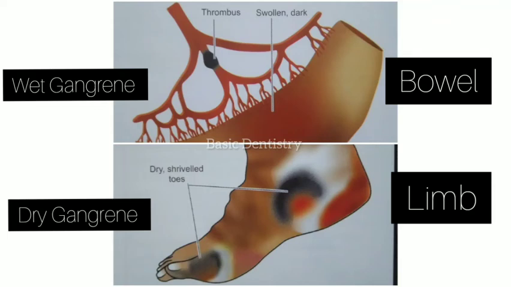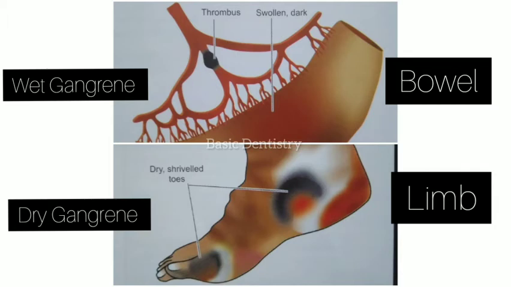In my previous video, I discussed gangrenes and their types in brief, and in this video, we are going to see a little about the difference between dry gangrene and wet gangrene. If you have not watched my previous video, go through it and you will get simple knowledge about the gangrenes.